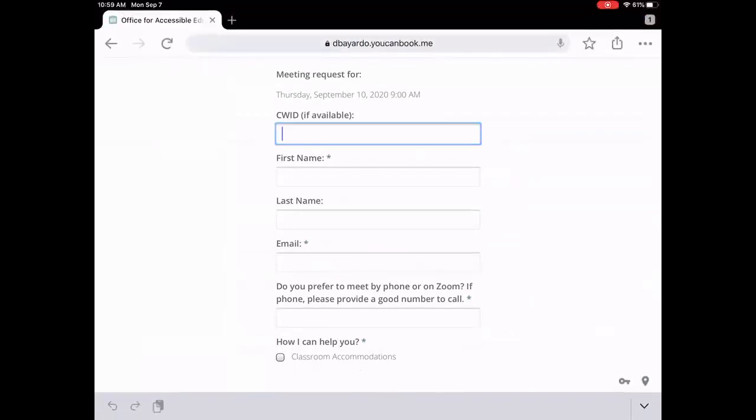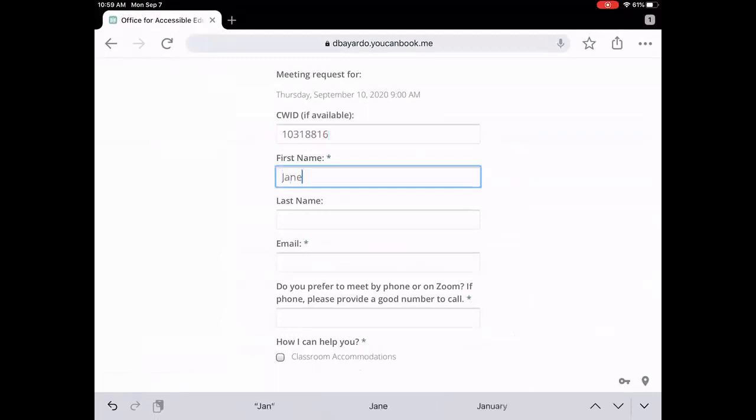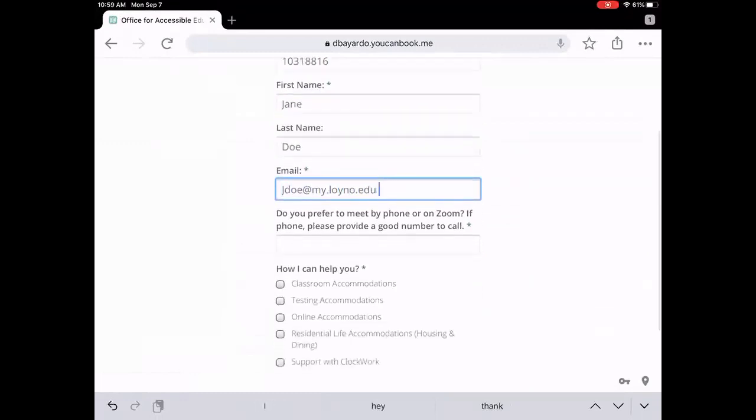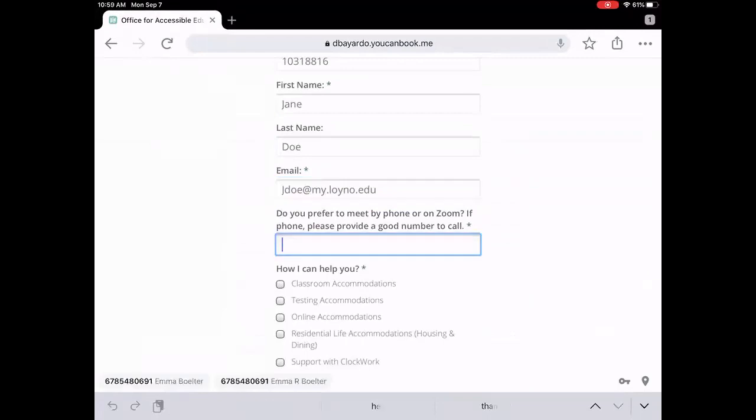I'll put my student ID, my first name, my last name, my email address, and then if I'd prefer to meet by phone or Zoom. If I want to meet by phone, I want to be sure to put in my phone number. Or if I decide that I want to meet by Zoom, I can just go ahead and type Zoom.